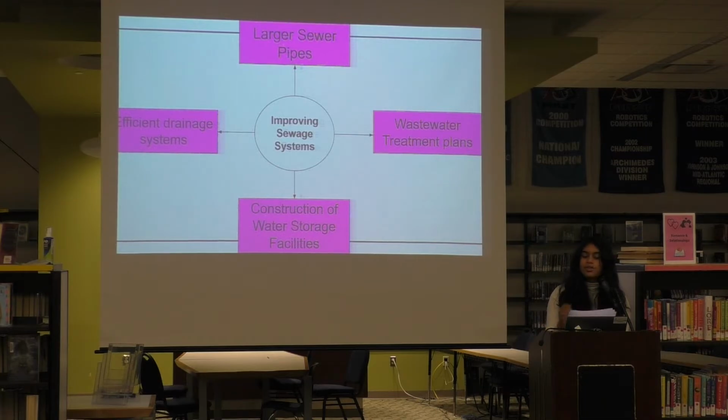Finally, to address the issue of poor sewage systems, which provide an ideal environment for increased resilience of these pests, local governments can invest in the construction and maintenance of proper sanitation infrastructure. This infrastructure includes wastewater treatment plants, efficient drainage systems, installation of larger sewer pipes, construction of water storage facilities, and overall the development of better stormwater management strategies.